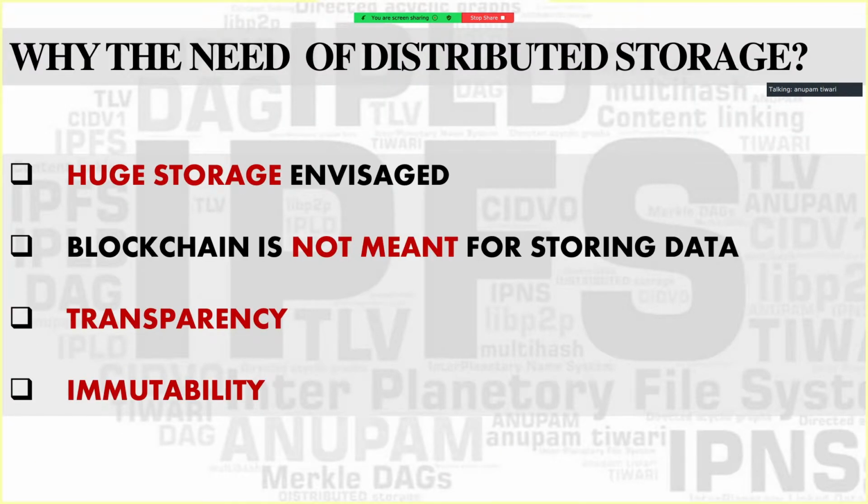So it makes a whole lot of difference when we impart all these characteristics to a blockchain that we propose. Why am I proposing here distributed storage? Now there are reasons to it. Blockchain is not meant for any kind of storage. Blockchain is meant for imparting typical characteristics of immutability, transparency, privacy, and other multiple functions.